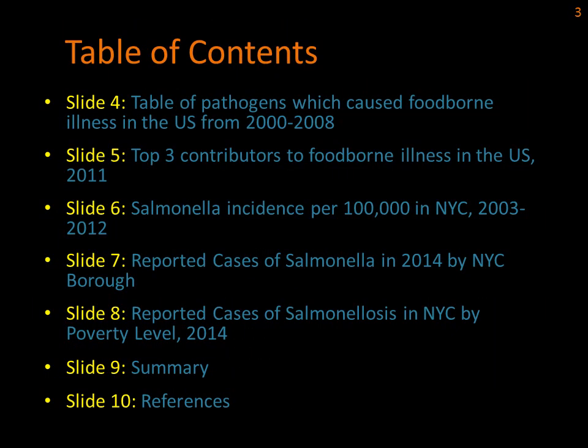On slide 4, we will discuss a table from the CDC which lists out pathogens which caused foodborne illness in the U.S. from 2000 to 2008. Slide 5 will present the top 3 contributors to foodborne illness in the U.S. in 2011. On slide 6, there will be a line graph illustrating the salmonella incidence per 100,000 population in New York City from 2003 to 2012.